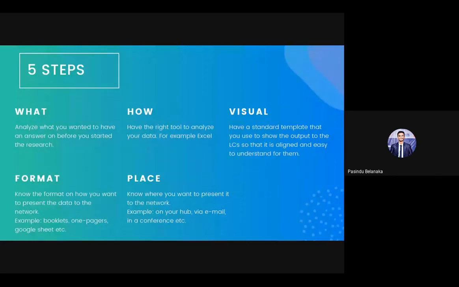You have to prepare that in Excel or whatever software, then send it, and also decide whether you're going to send this by email, get a team meeting, or have a one-to-one with your LCVP. You get the idea. You can apply these things to our LC as well when you're doing market research.